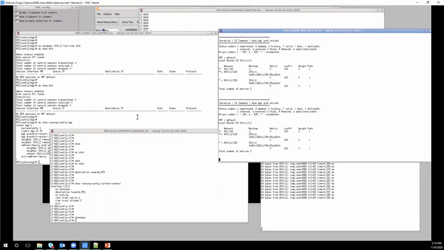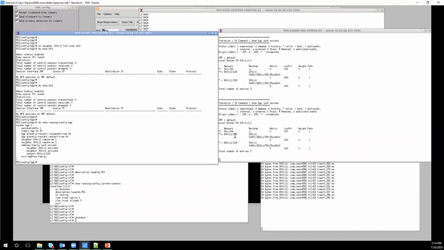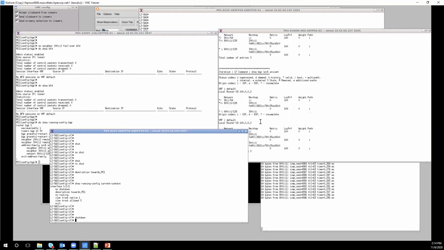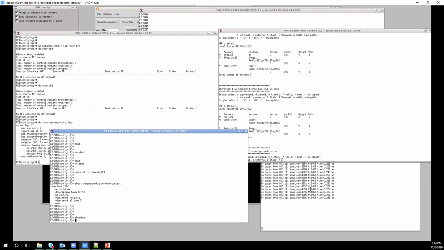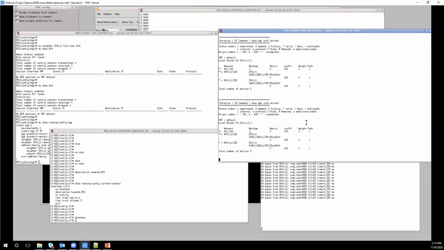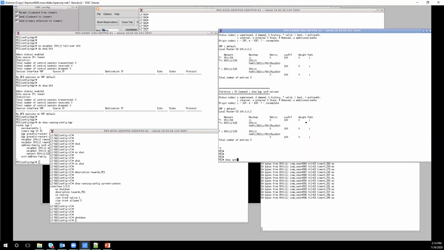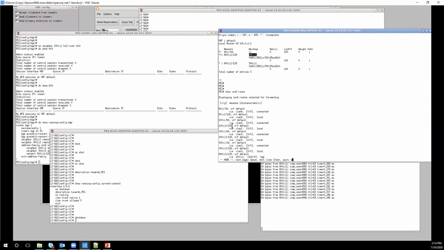I have adjusted the timers to quicken this process, but it is still going to take a few minutes. Let's see the routing table. Here 200 is still best, because the network is still up, as it is connected via the L2 switch.